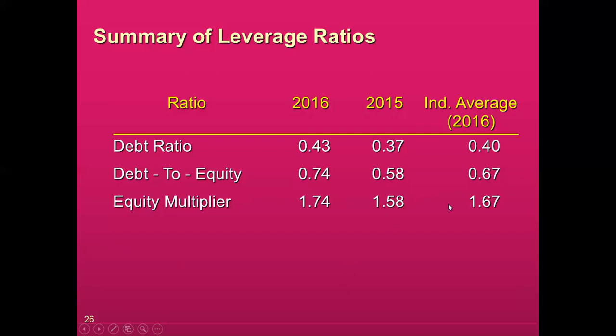As we discussed in the previous lecture, industry average was 40. We were slightly less than industry average, and now we are slightly higher than industry average in terms of debt. Debt to equity is much better, and equity multiplier is better than industry average.